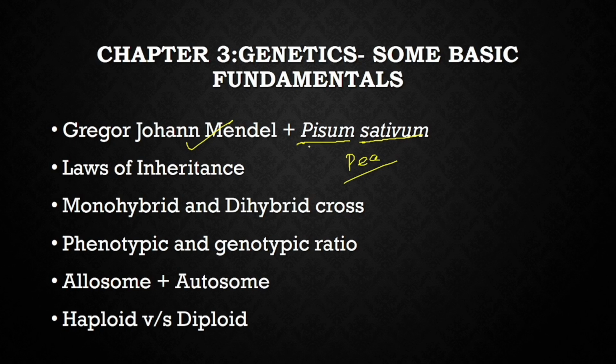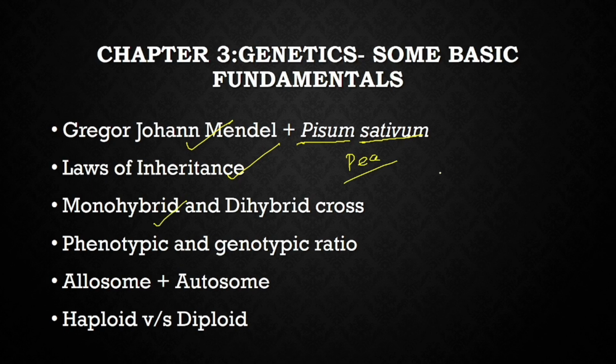I have written in italics because it's a printed form. But when you are handwriting the scientific name, it has to be underlined. The law of inheritance: law of dominance, law of segregation, and law of independent assortment. State the law of dominance, segregation, independent assortment in the comment box. Let me see if you could write it properly or not. This is 100% asked in the examination.